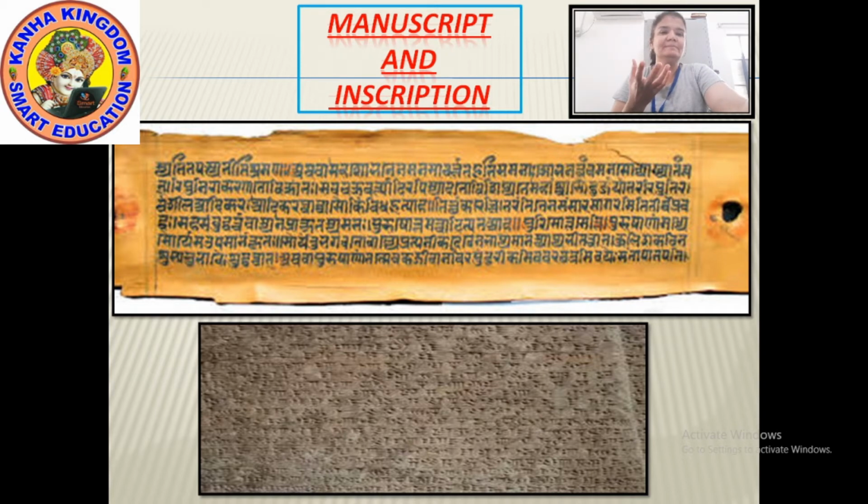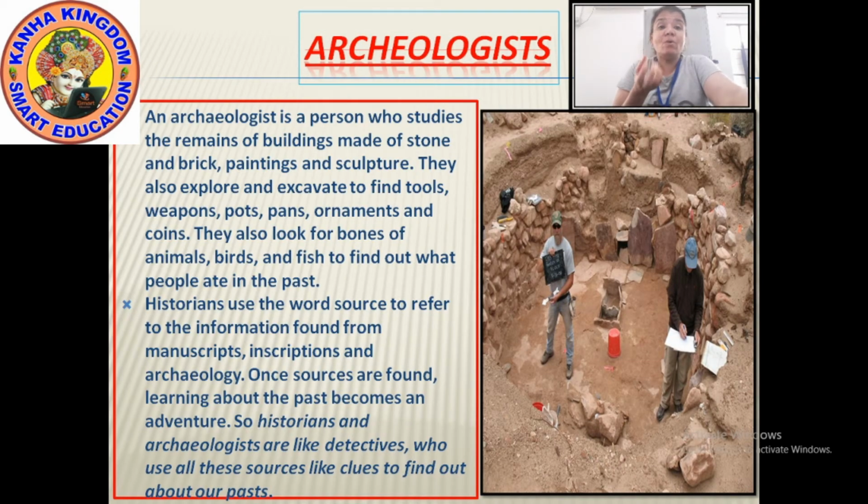Who does this? Okay, I'll tell you. How do you come to know about these ancient things, the ones which you see in the historical museums? They are being searched by the archaeologists. An archaeologist is a person who studies the remains of buildings made of stone, brick, paintings and sculptures. Okay, they also explore and excavate.